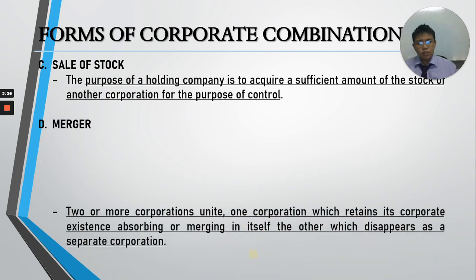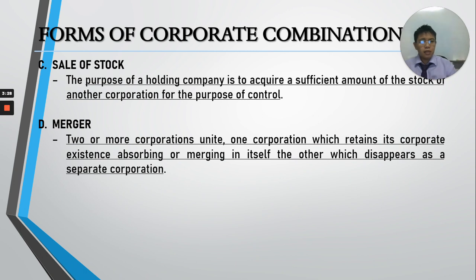What else? A merger. This is now our topic really. 2 or more corporations unite, and one corporation will retain its corporate existence, and the other one will absorb or merge itself and then disappear as a separate corporation.